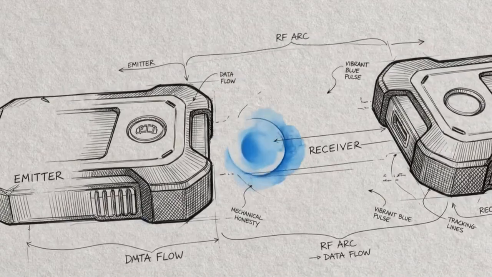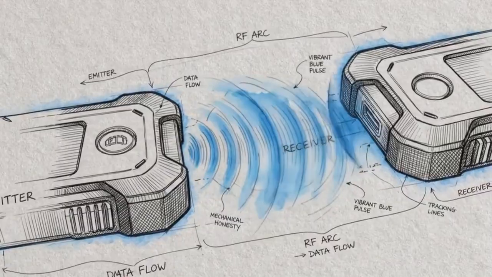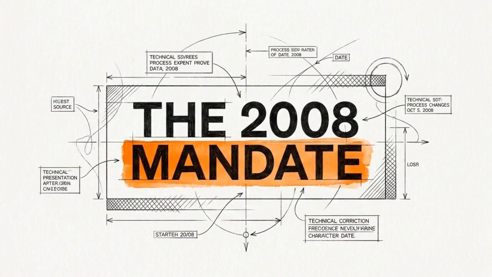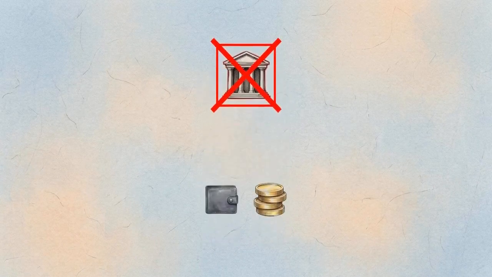Imagine two isolated entities, completely separated from the massive systems around them, forming a perfect, unbroken connection. In 2008, the Bitcoin white paper established a clear operational mandate for electronic cash, allowing willing parties to transact directly with each other. The Cypherpunk goal was specific. If participants could verify the math themselves, they wouldn't have to trust a financial institution to process their payments or